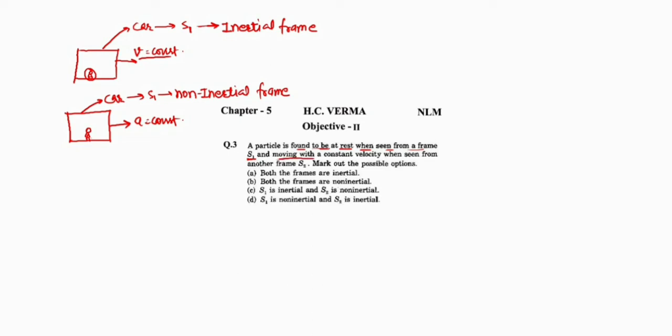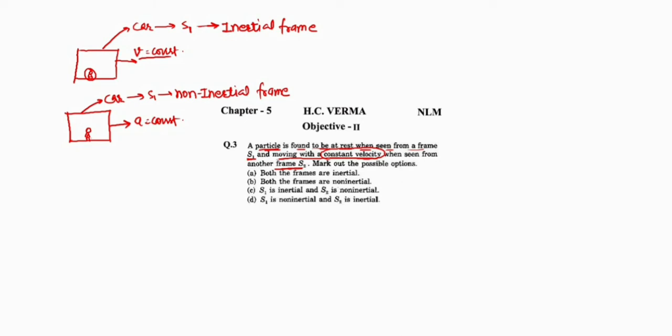We are talking about the particle. Particle is moving with constant velocity when seen from another frame S2. The same particle is observed from another frame S2, and particle is found to move with a constant velocity.